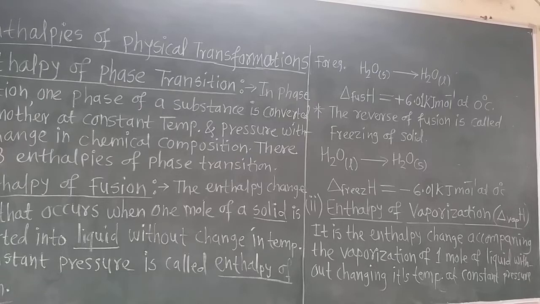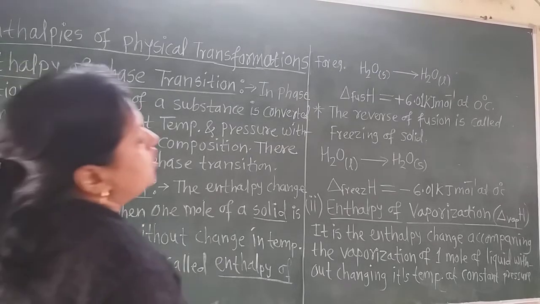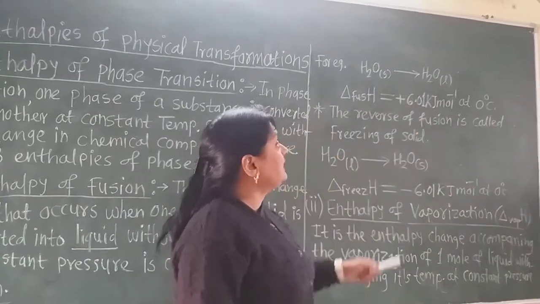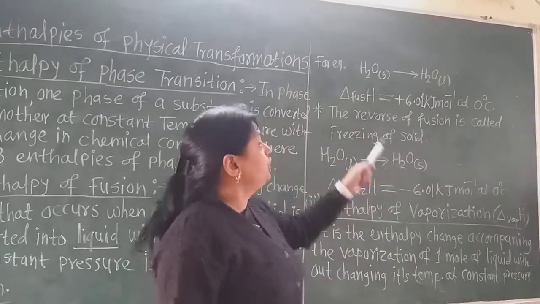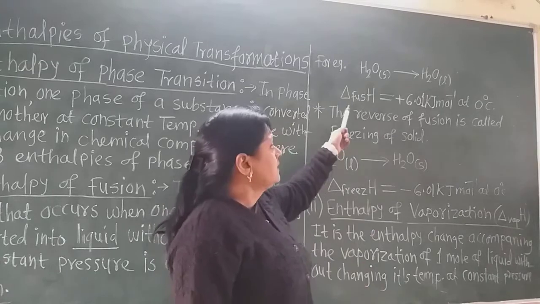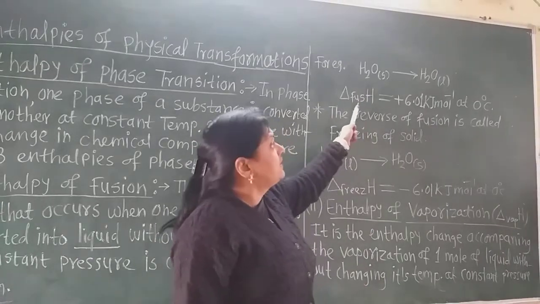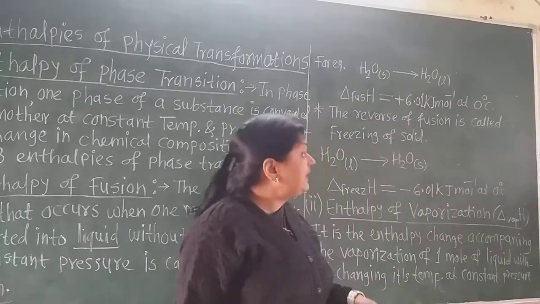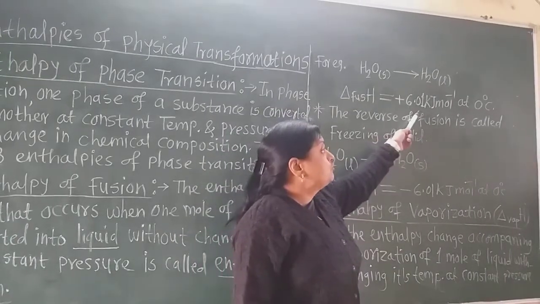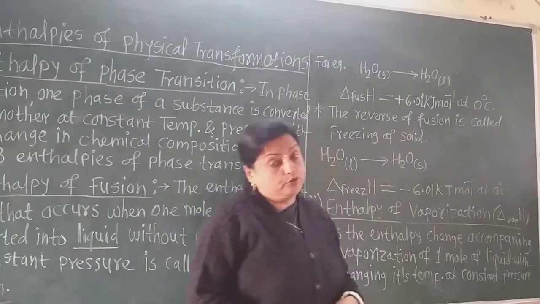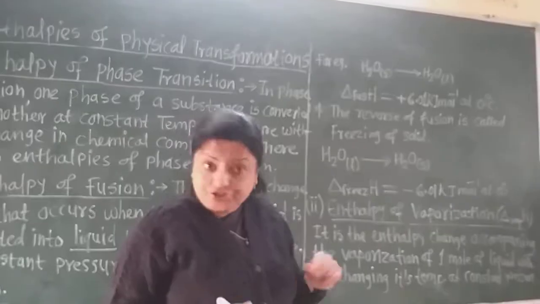Now for example, when ice, that is solid water, is converted into liquid water, see on the blackboard. This solid water, H2O, when converted into liquid water, the enthalpy of fusion is denoted by the symbol delta fusion H. When 1 mole of ice is converted into liquid, the enthalpy of fusion is plus 6.01 kilojoule per mole at 0 degree centigrade.